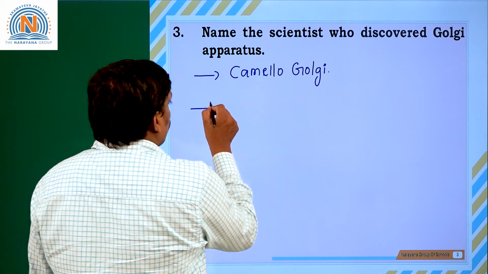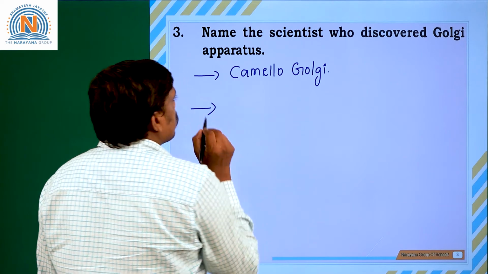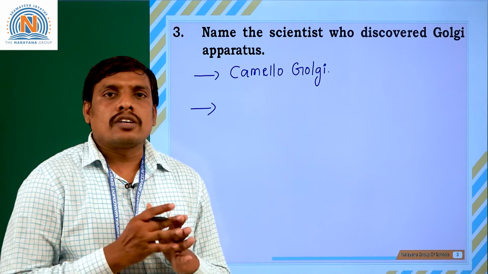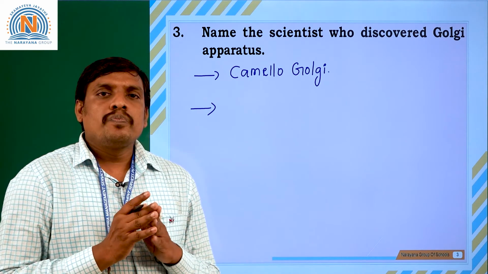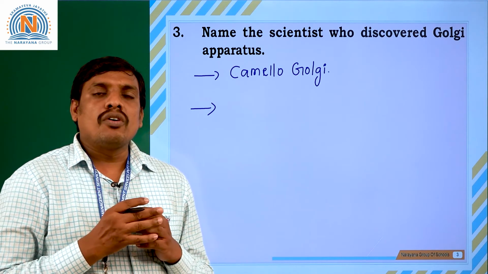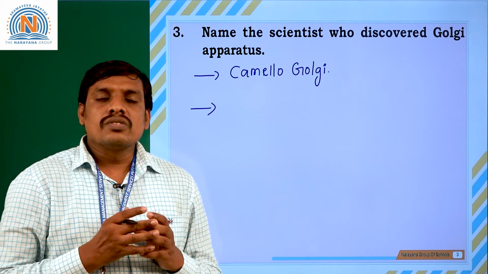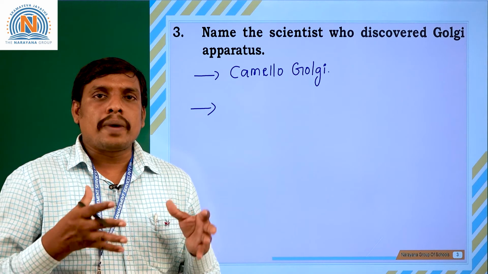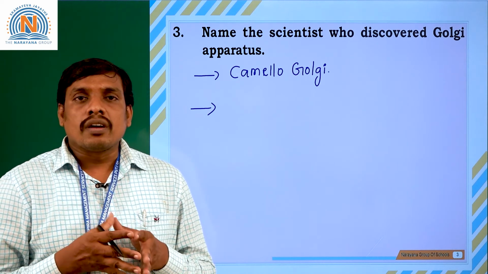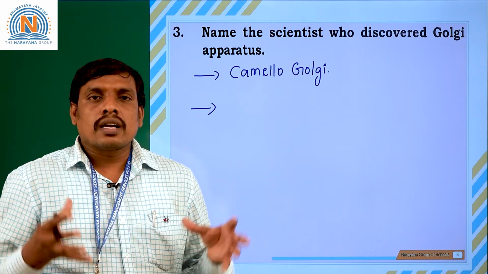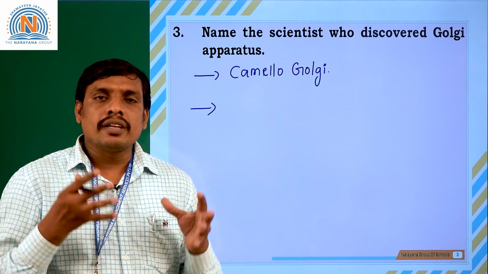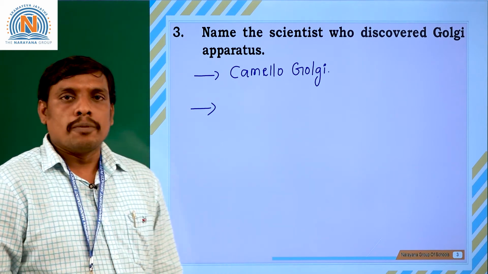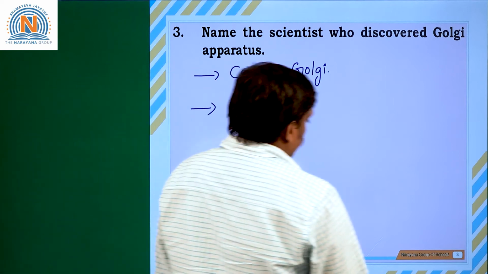So how does the Golgi apparatus help in the packing of food materials? Amino acids are packed into proteins, which are packed into certain kinds of structures. Later on, cells are packed into tissues, and tissues are packed into different organs. In this kind of packing of food materials or cells, the Golgi apparatus plays an important role. Going for next question, students.